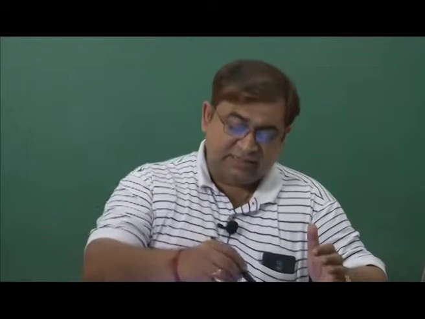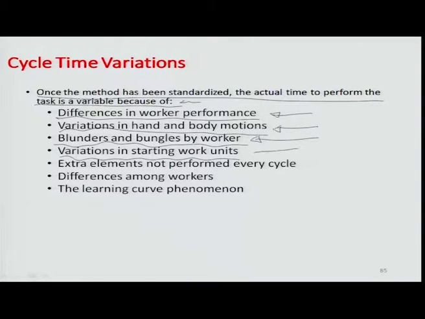There are variations in the starting work unit. Supposing the start work unit arrives late to a particular station, obviously the cycle time would vary based on how late it is arriving per unit of operation being done by that workstation on the different work units. Then there are extra elements not performed on every cycle which could result in cycle time variations.